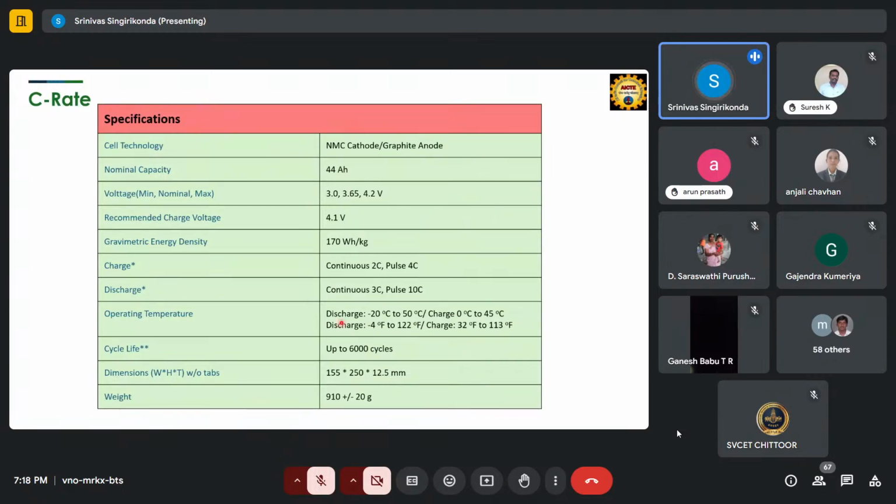The operating temperature also they will specify like this: minus 20 to 50 degrees during discharging, and 0 to 45 degrees during charging. Then the number of life cycles. That means we can charge and discharge a battery up to 6,000 times. It depends on your utilization. Suppose you are charging only 50% and then discharging, that means 0.5 cycle is consumed. Right? They will also specify the dimensions and weight.